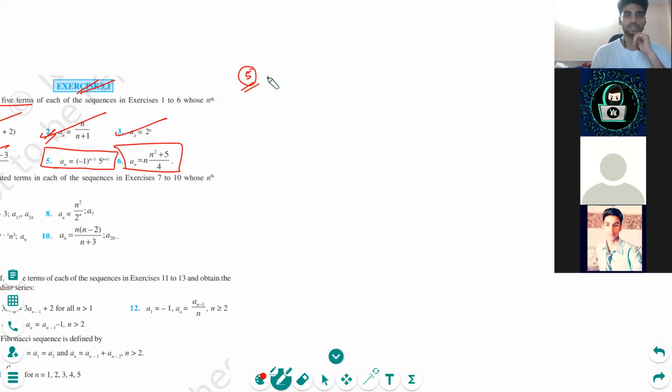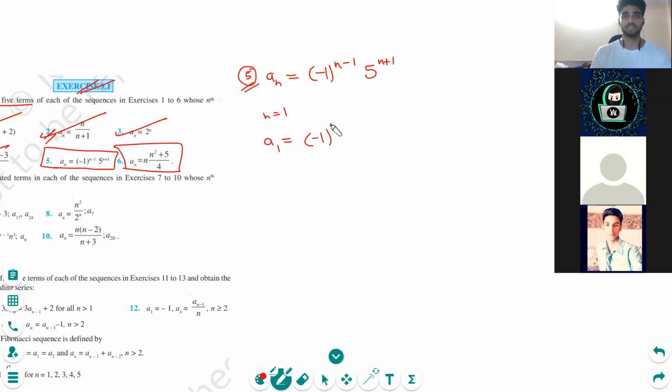a n is equal to -1 to the power n minus 1, right? And this is, just erase this, 5 to the power n plus 1. Okay, the first term. Let's see, you tell me what the first term will be in this. Look very carefully.